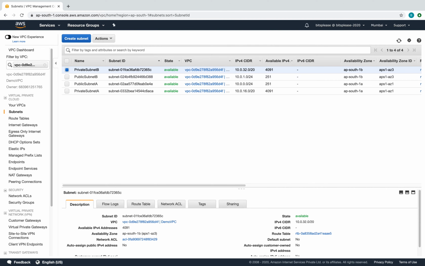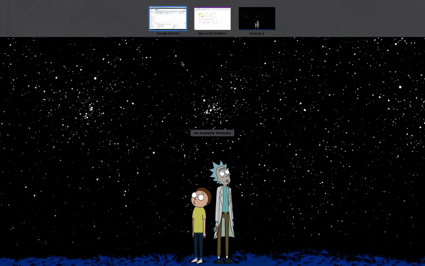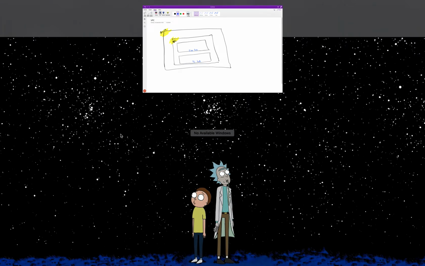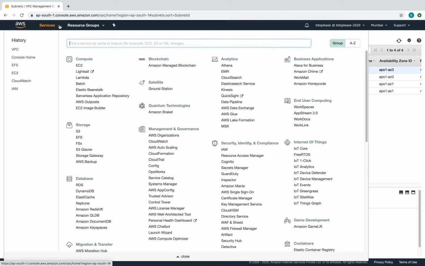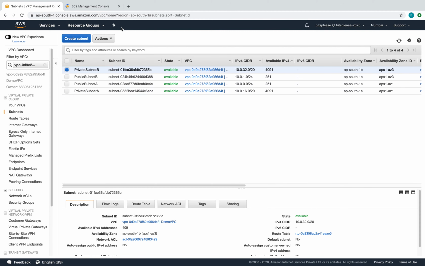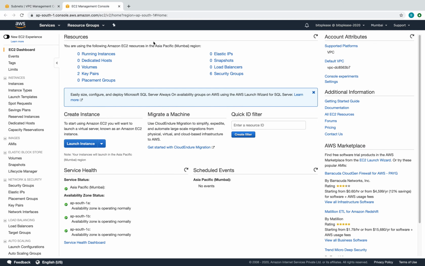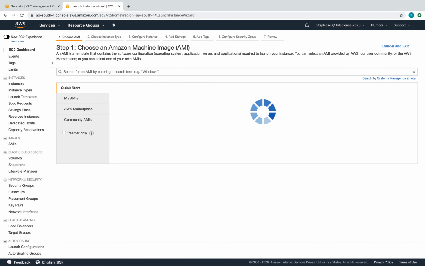Just a note. Awesome. So next, we have created our subnets here, which is good. Let's go ahead and create our instances, our EC2 instances. For that, let me open a new tab. Let's go to EC2. There's no point in creating just the VPC without the instances, right? So that's why you have to launch an instance.